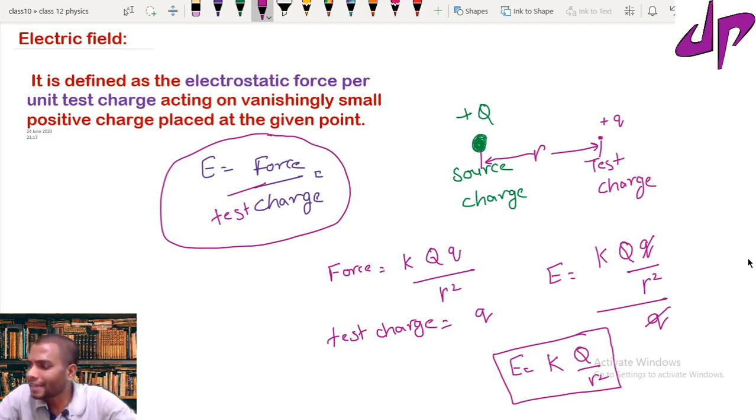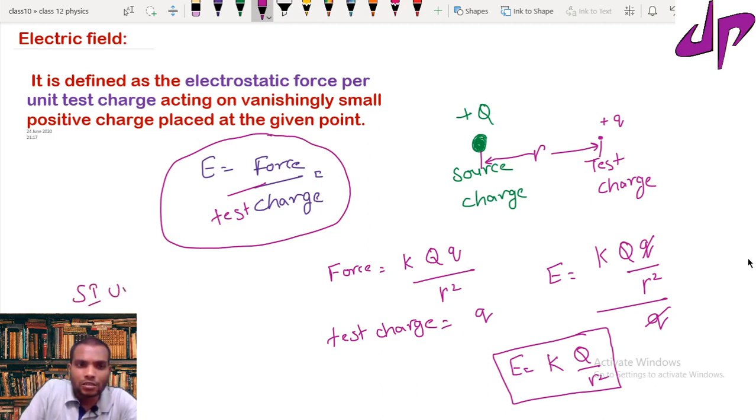Now you write the electric field units. The SI unit: force units are the Newton, and the charge units are the Coulomb. So you can write Newton Coulomb inverse.